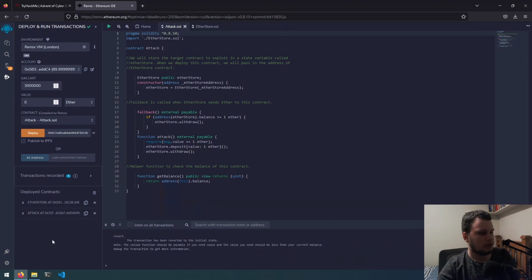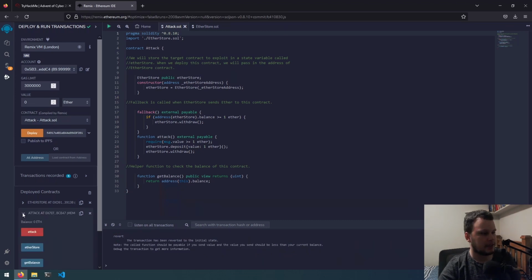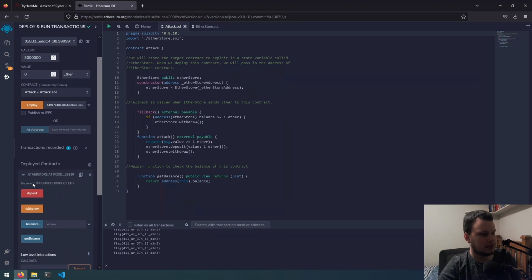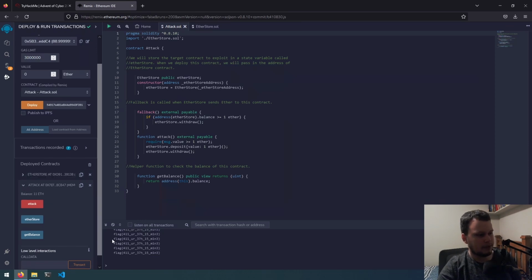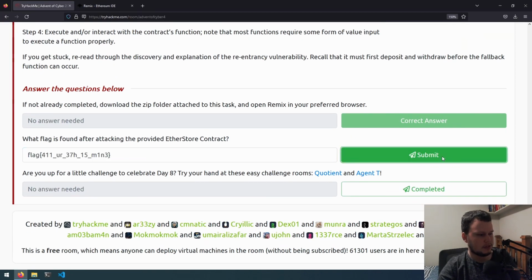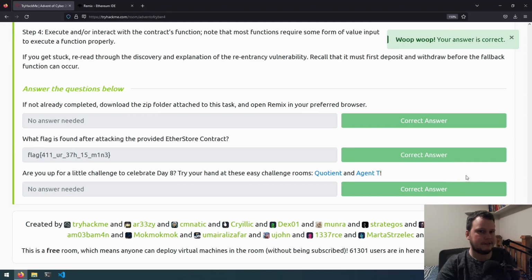To perform this attack, what we need to do is expand the attack contract down here. We need to put a value of 1 Ether in this box, and then we click the attack button. Transact to attack is pending, and we can see here the attack contract now has 11 Ethereum, and the EtherStore has only that 0.1 there. And we can see in the output that we've got the flag for the challenge, which is all your ETH is mine. So go back to TryHackMe, and we will paste that flag into here, submit, and that is day 8 of Advent of Cyber done.